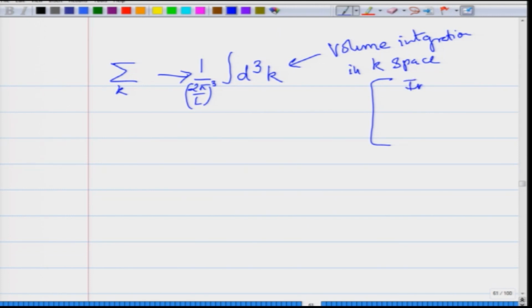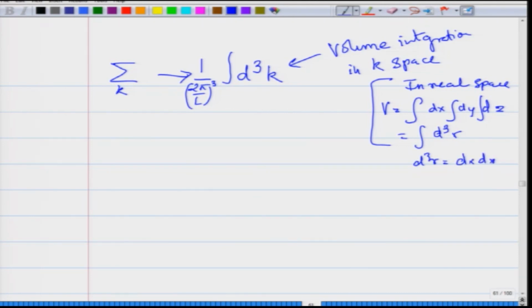If you recall, in real space, the volume is integral of dx, integral of dy, integral of dz, which you can write as integral of d cube r, where d cube r in Cartesian coordinates is equal to dx dy dz, and we write the volume integration like this. So, instead of doing the volume integration in real space, we are doing a volume integration in k space.